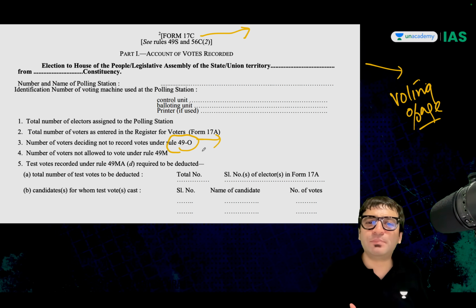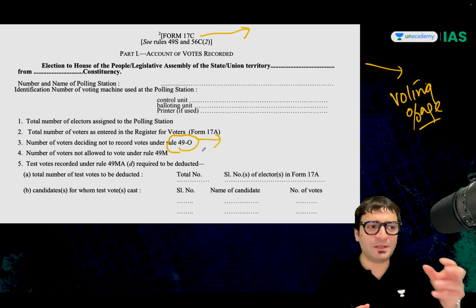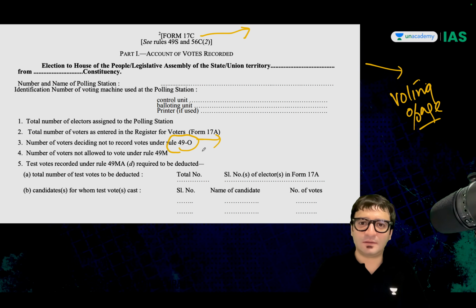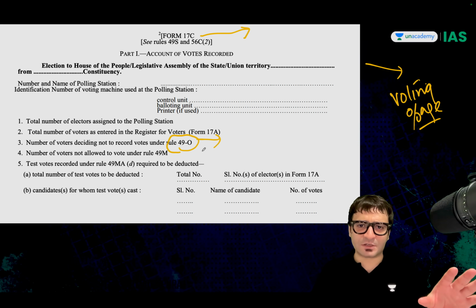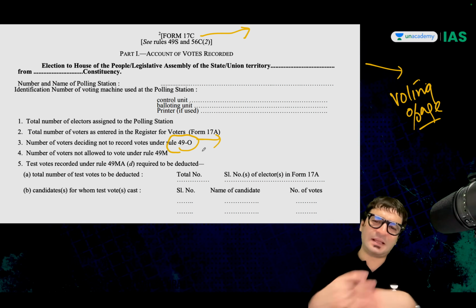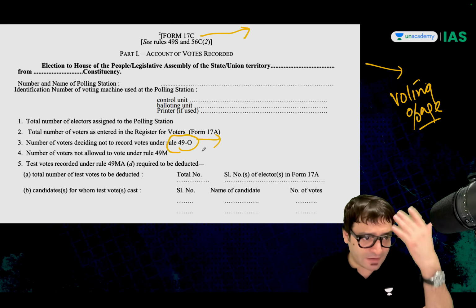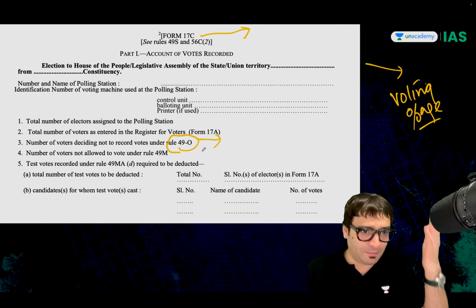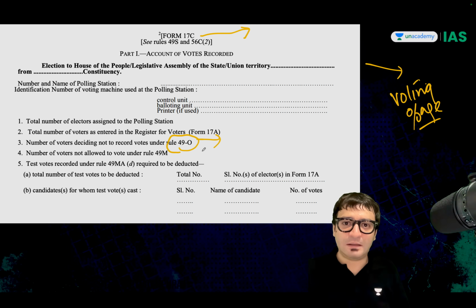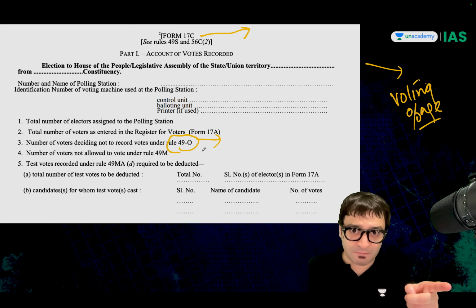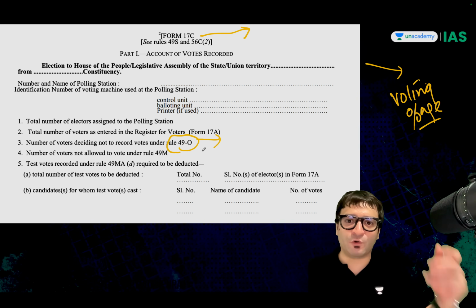Otherwise, how would people know? How would we know whether people are in favor of this democratic exercise or not? We can simply say that 50-60% people voted, and the remaining are not concerned about voting. What if out of these individuals, there are some people who genuinely want to vote, but who will they vote for? Everybody is a criminal, or everybody has cases against him. But I still want to register protest. See, I want to come. I came, but I did not vote, because who do I vote for?